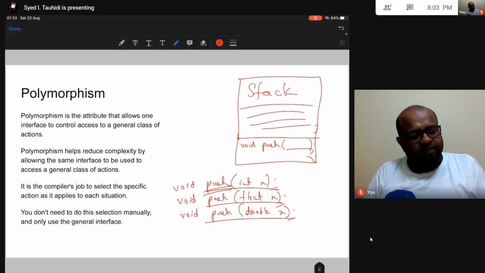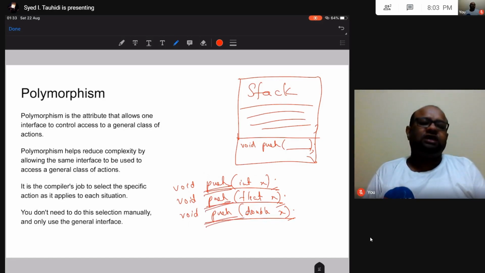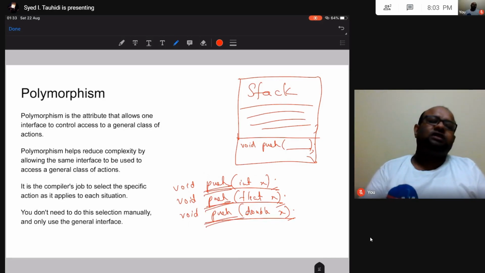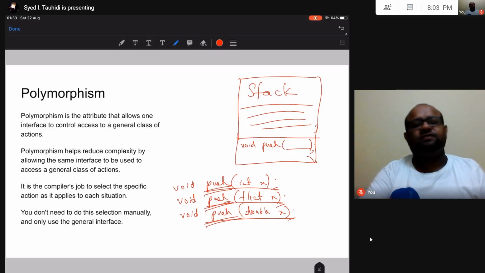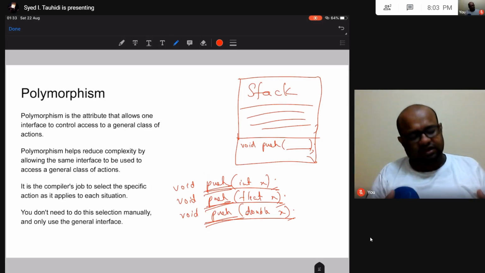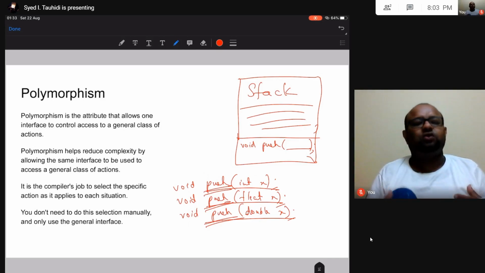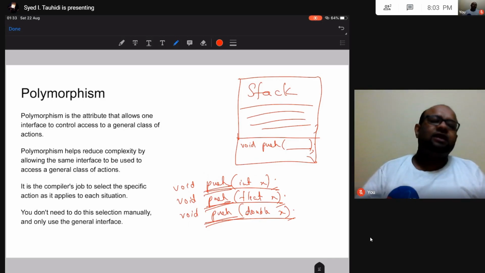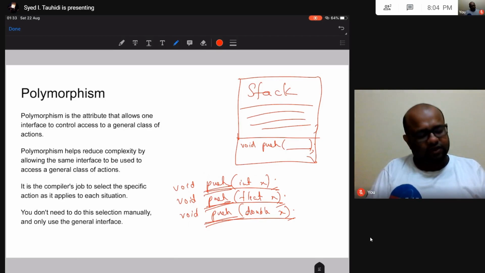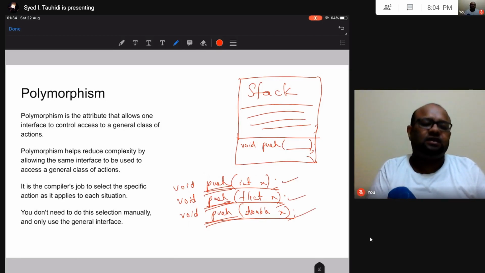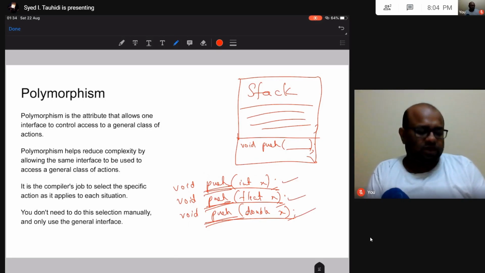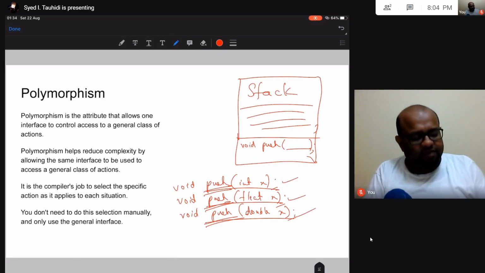So this becomes easier for the programmer because he does not have to worry about managing three different functions. There is only one function and he is going to call this function, and the compiler is going to figure out which of these three different actual functions behind the scene is going to be called. All of them have the same name.